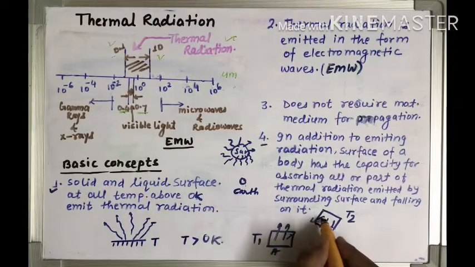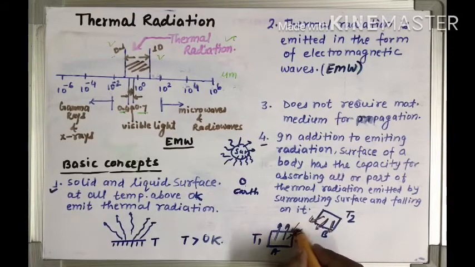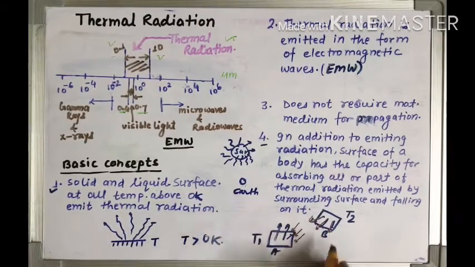For example, when this thermal radiation is emitted from here, some part of it may go to this body A, from B to A. Now it is possible that all the thermal radiation will go to A, from B to A.